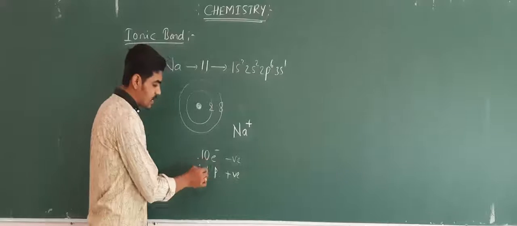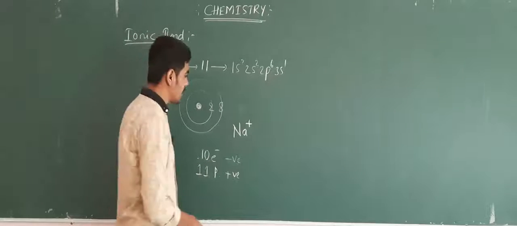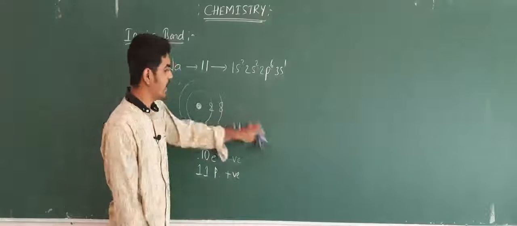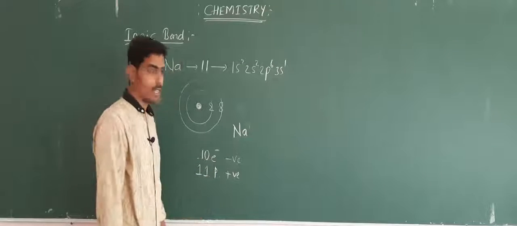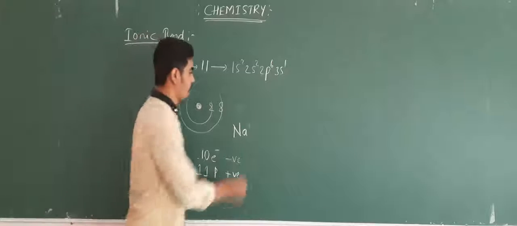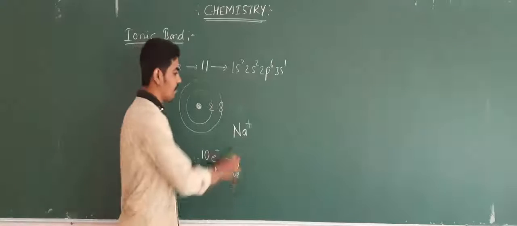Simply, when there is a presence of 11 electrons and 11 protons, at that condition we will write Na. When 10 electrons and 11 protons are present, since one positive charge is more, we will write it as Na+. Okay, Na+.